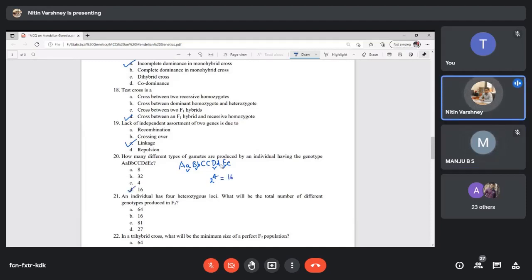Then in this question, if I ask the number of phenotypes, same, 16. The number of genotypes is 3 to the power 4, and similarly the number of zygotes will be 4 to the power 4. So we have to remember that we only consider the heterozygous ones.